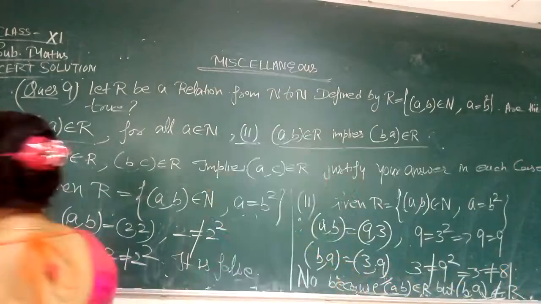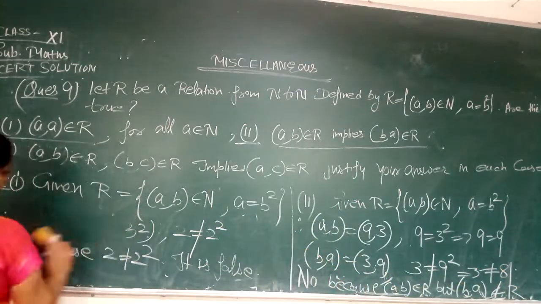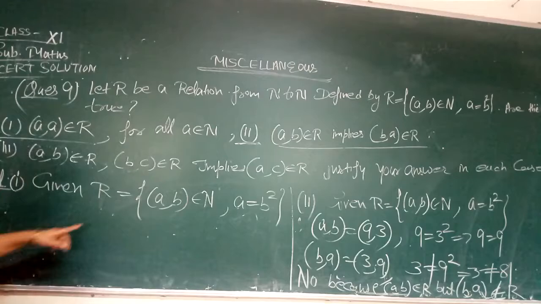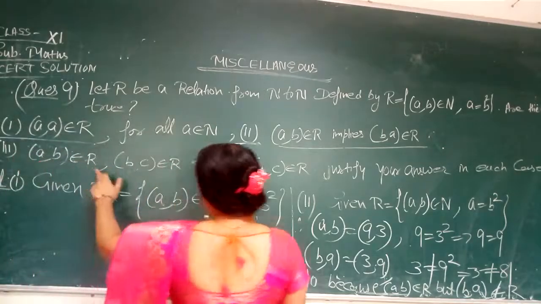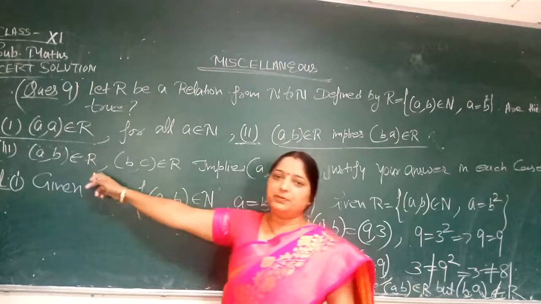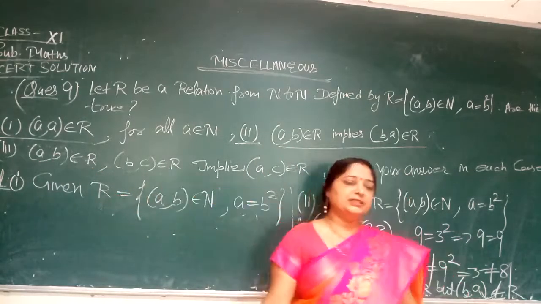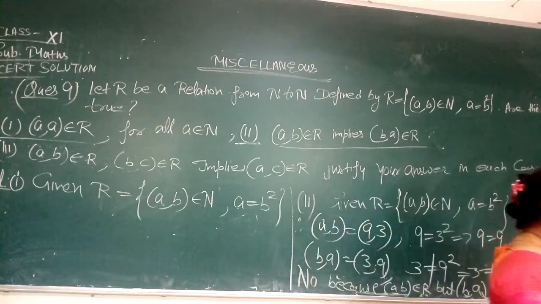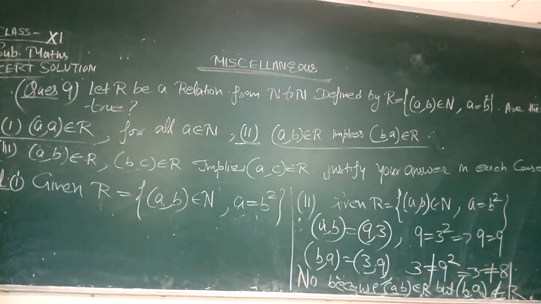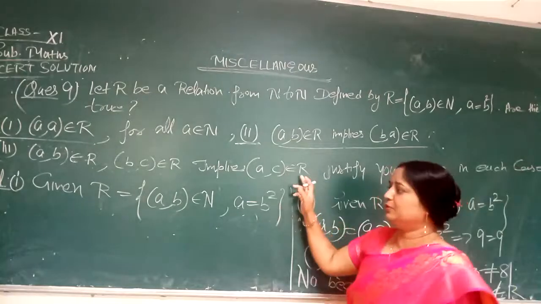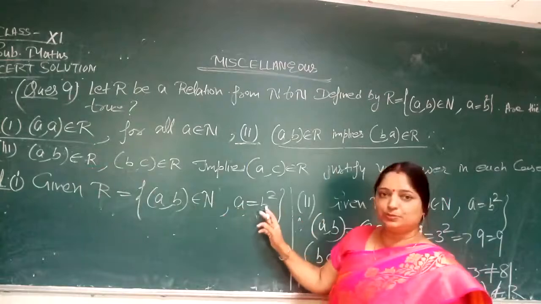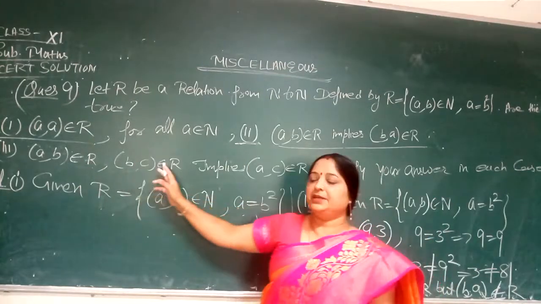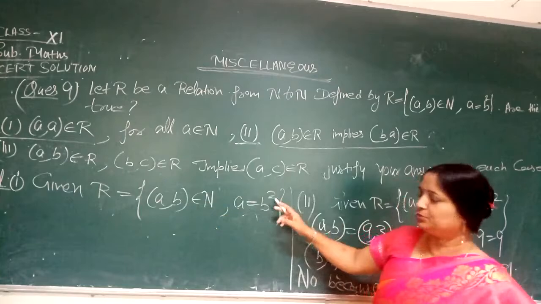Now solve the third one. The third one is R = {(a, b) : a = b square}. The third case is (a, b) belongs to R and (b, c) belongs to R. (a, b) belongs to R means a is equal to b square according to this, and (b, c) belongs to R means b equal to c square.